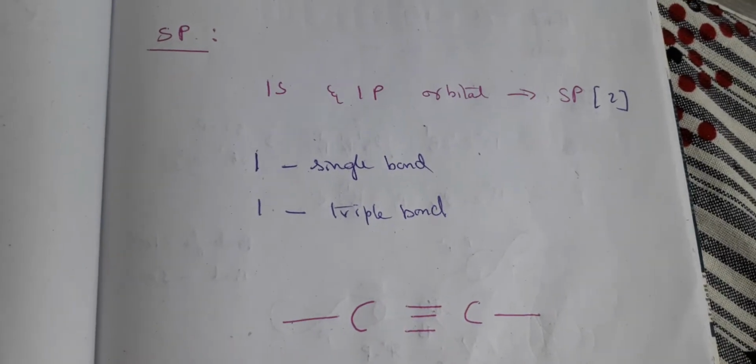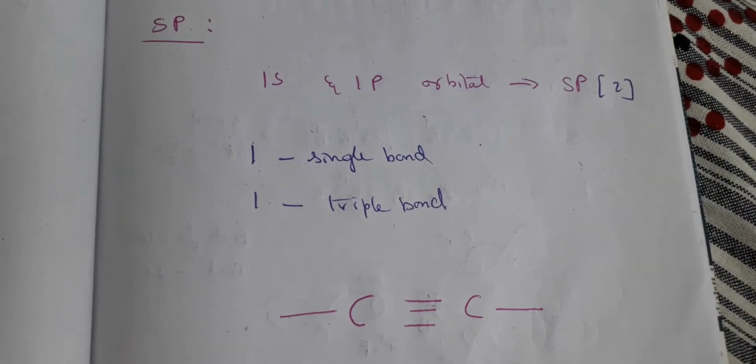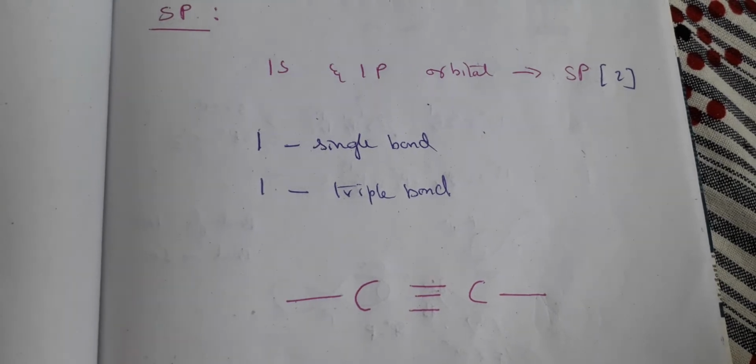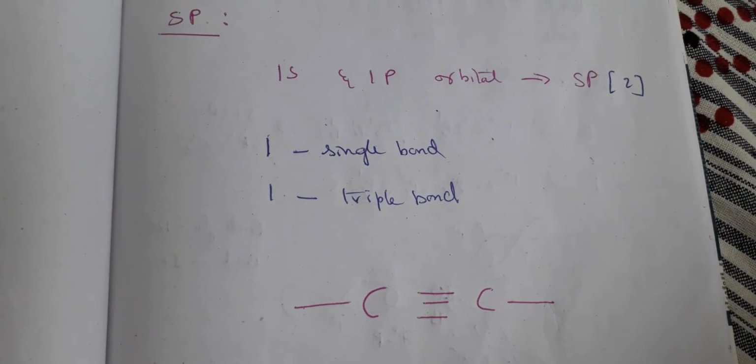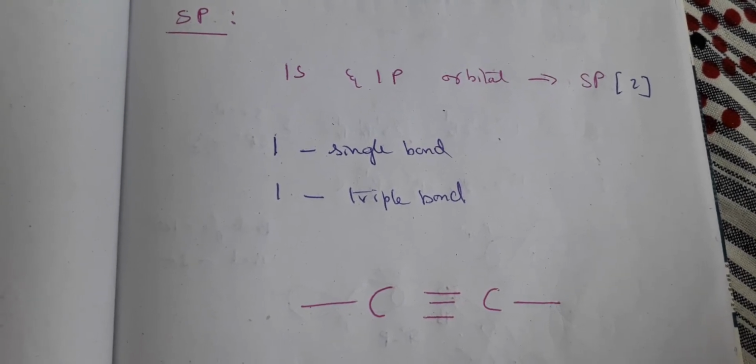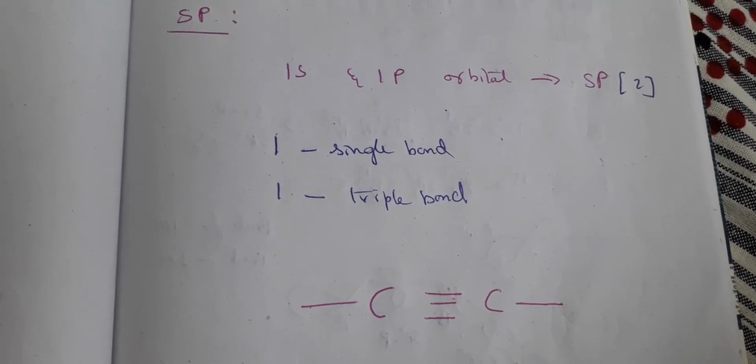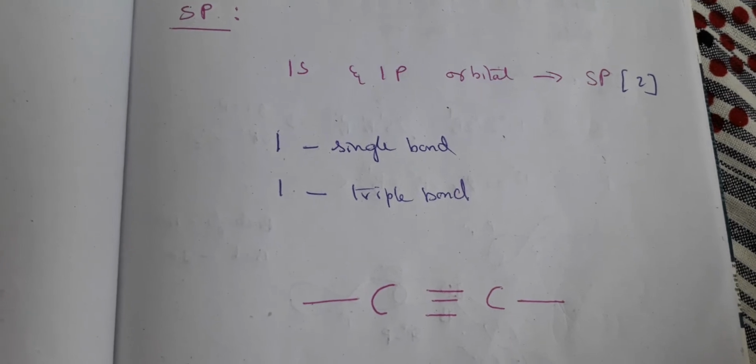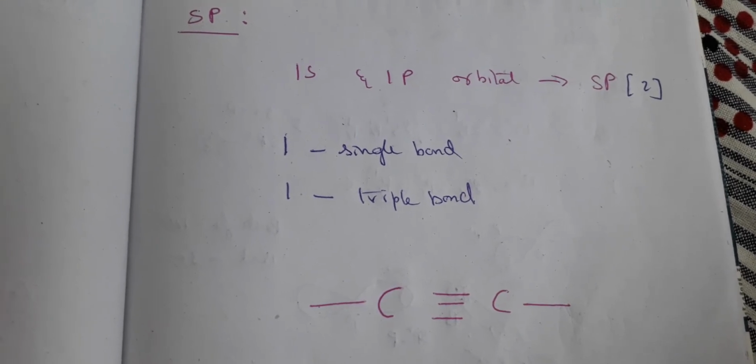So now what is sp3? 1s and 3p orbitals combined together, and sp2, 1s and 2p orbitals combined together, and sp, 1s and 1p combined together, results in hybridized orbitals.